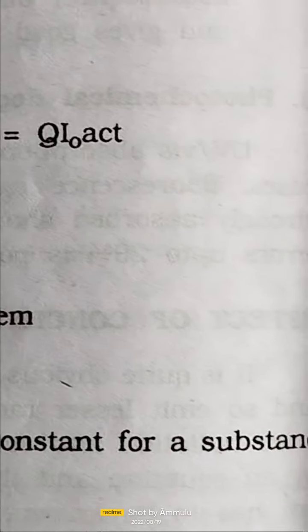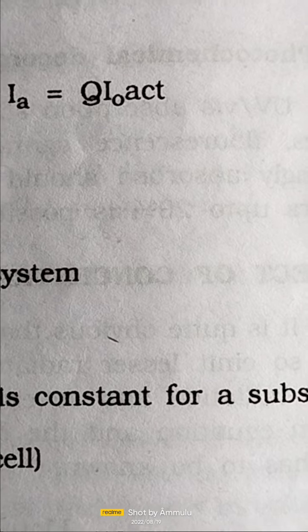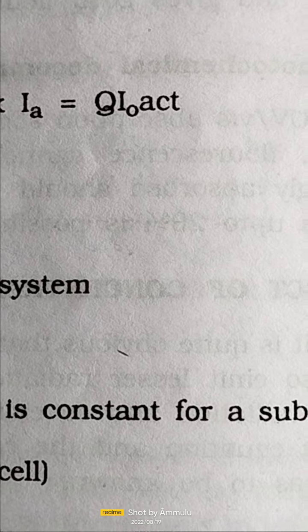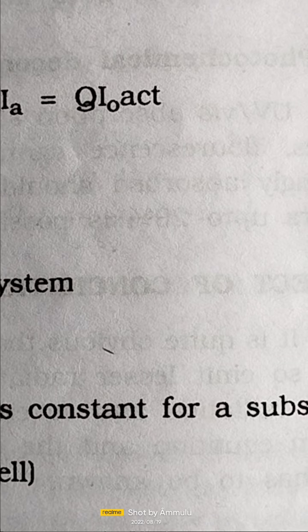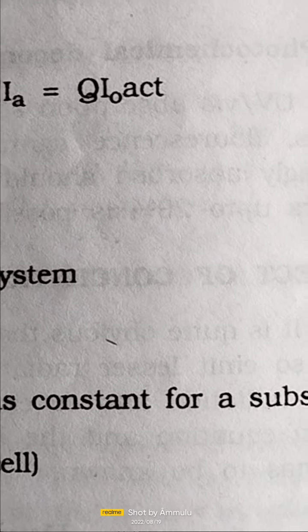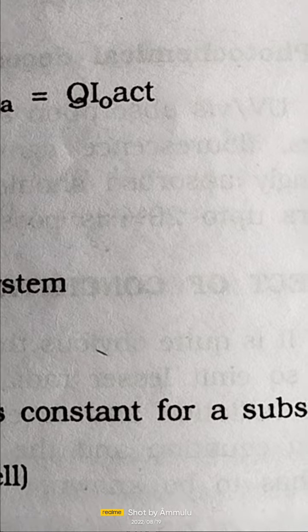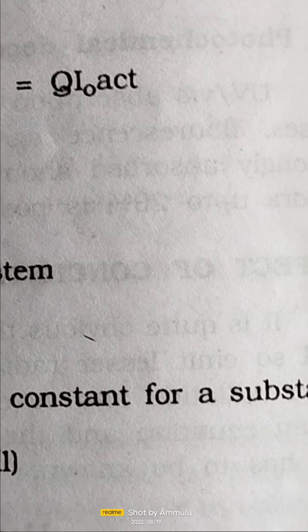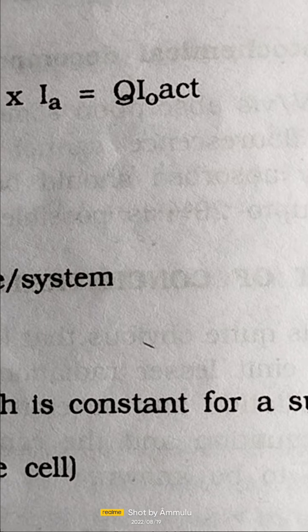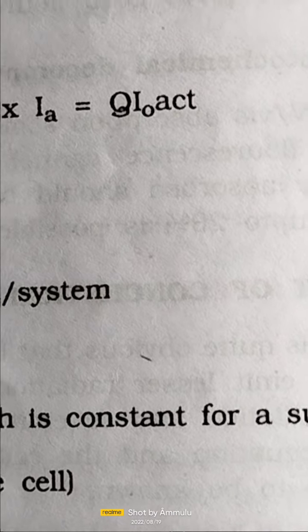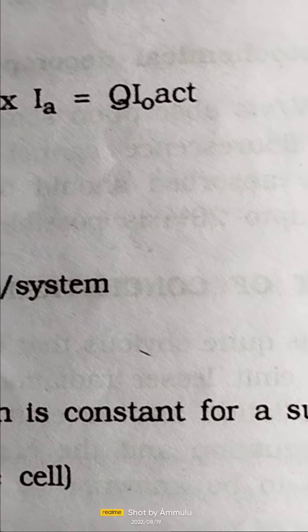What is the meaning of quenching? The definition of quenching is that the fluorescence intensity of a solution decreases by itself. The decreasing of fluorescence intensity in a solution by itself is called quenching.